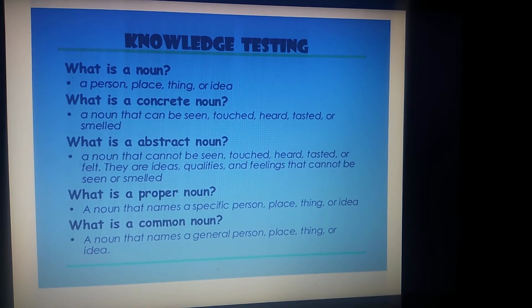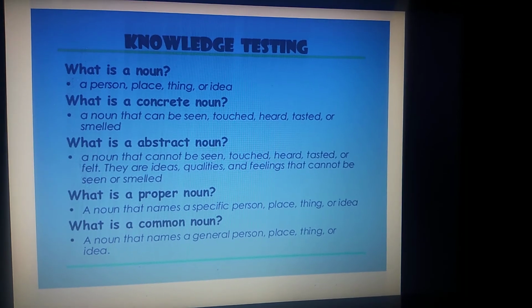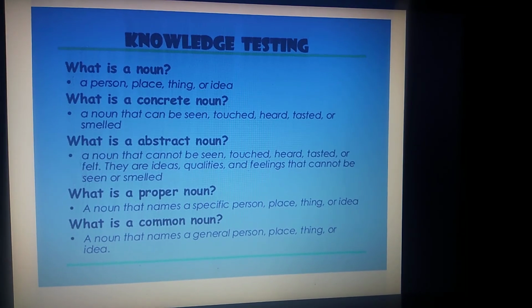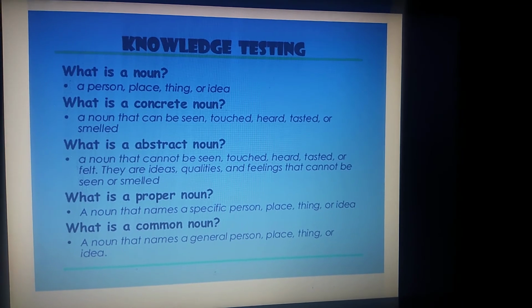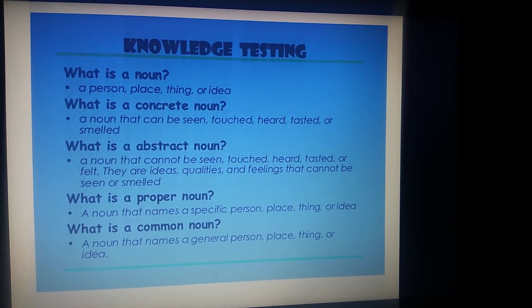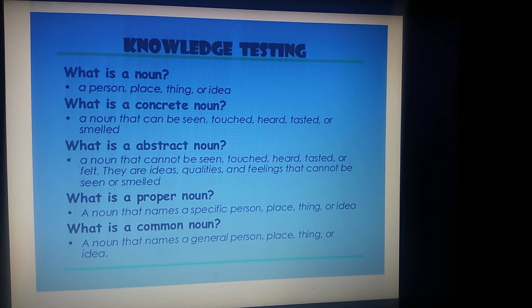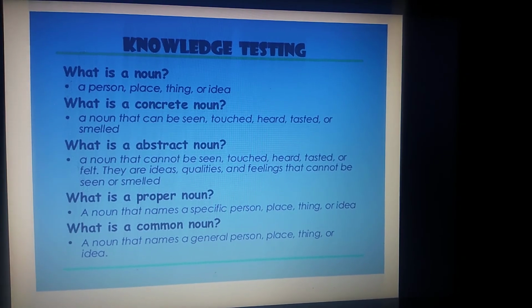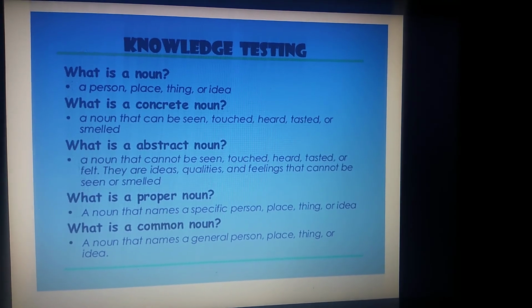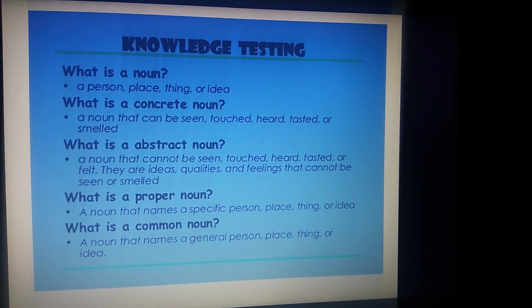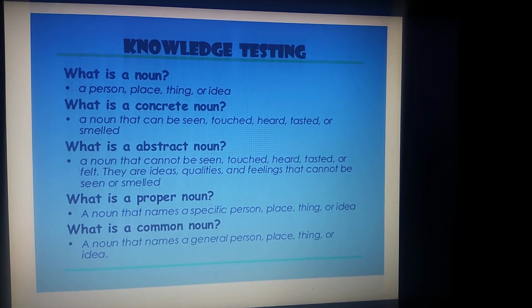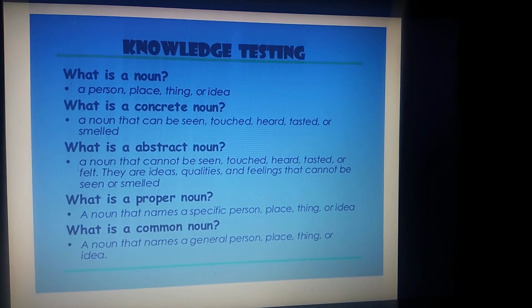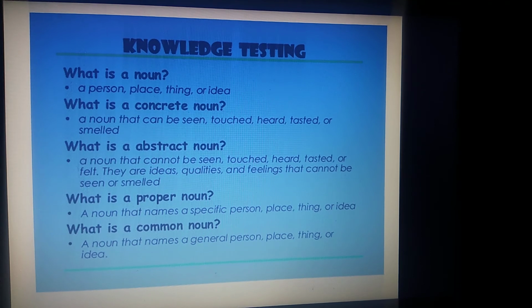It's a knowledge test for you. What is a noun? A noun is a person, place, thing or idea. What is a concrete noun? A noun that can be seen, touched, heard, tasted or smelled. What is an abstract noun? A noun that cannot be seen, touched, heard, tasted or felt. They are ideas, qualities and feelings.